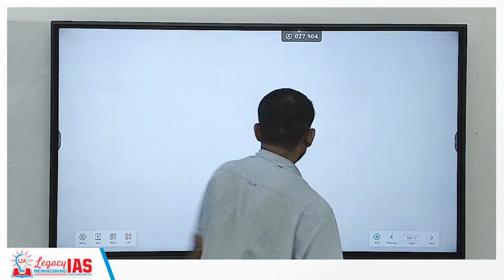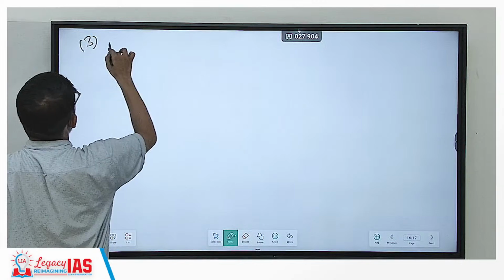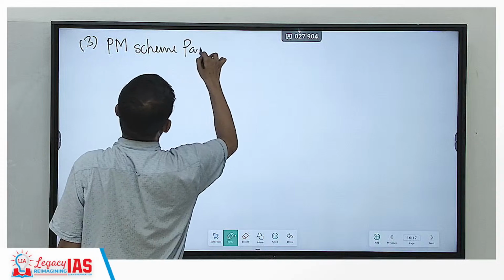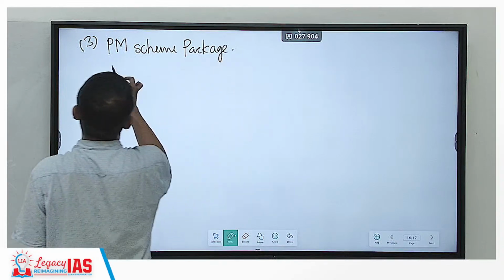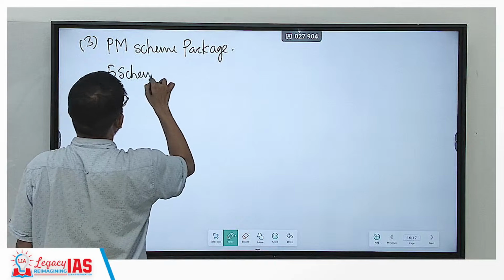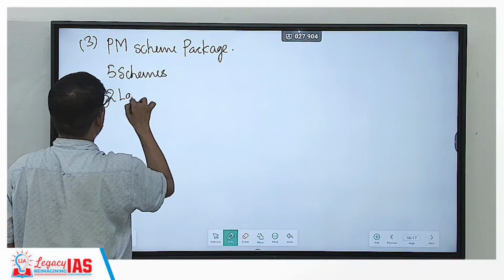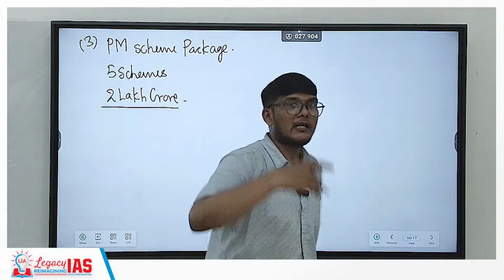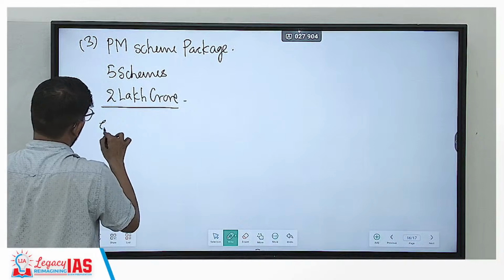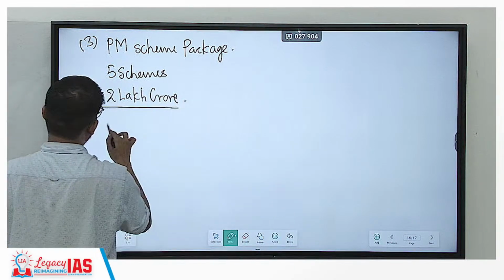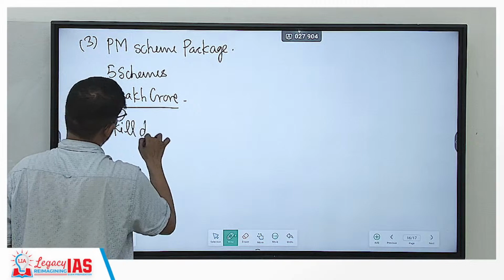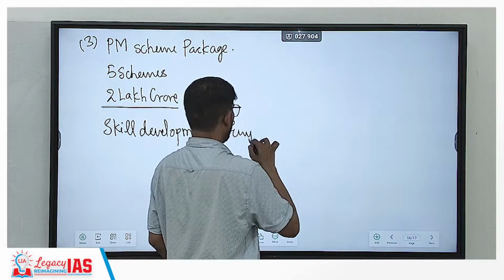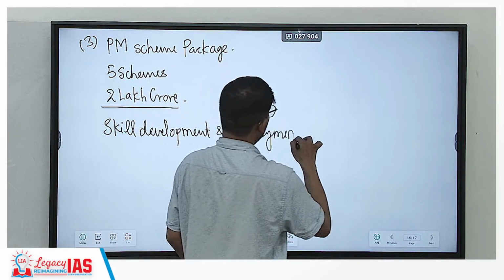Now, the third thing that was mentioned was the PM scheme package. There is a PM scheme package coming up which will have 5 schemes. The allocation for this is 2 lakh crore. Now, what is this scheme all about? It is all about skill development and employment. See, what problem India is facing?